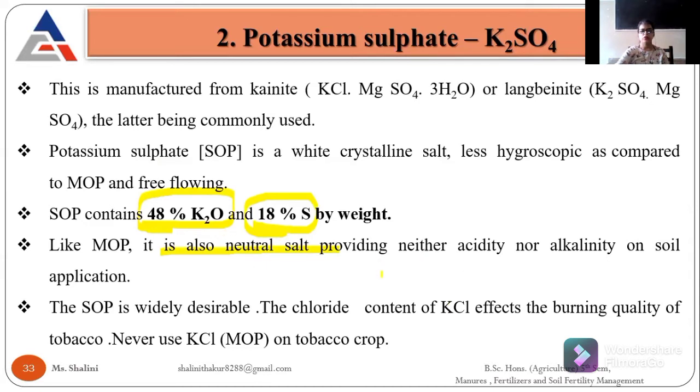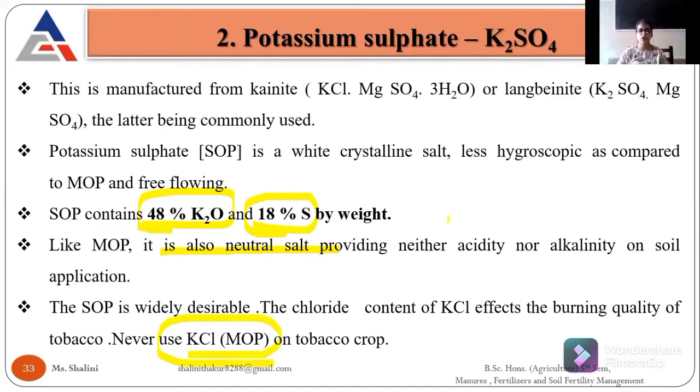We mostly prefer potassium chloride because it contains more potash compared to sulfate of potash, so we prefer MOP more. One drawback of MOP is that we cannot apply it in tobacco crop, because it directly affects the leaf.